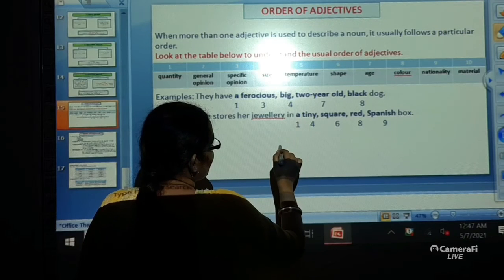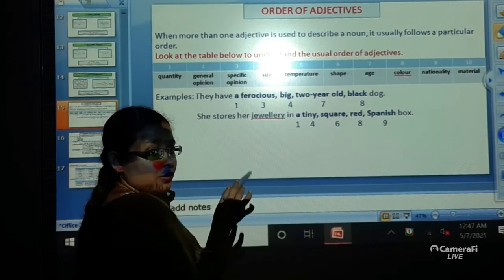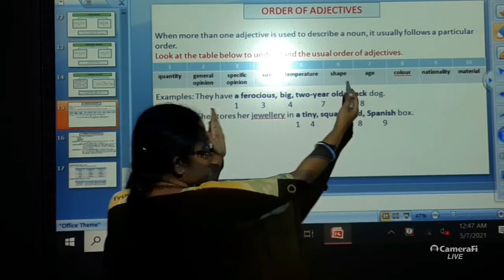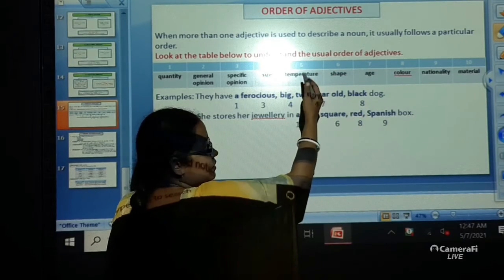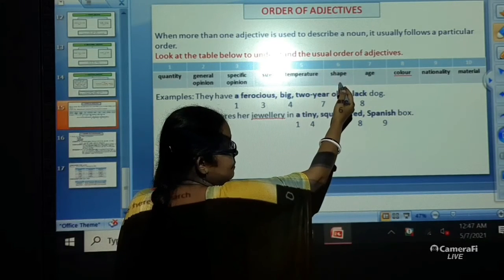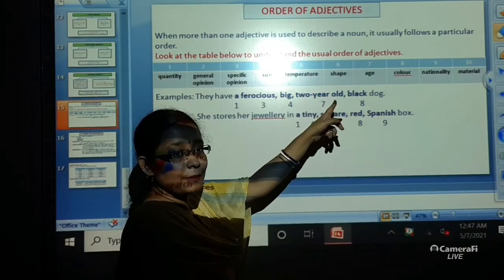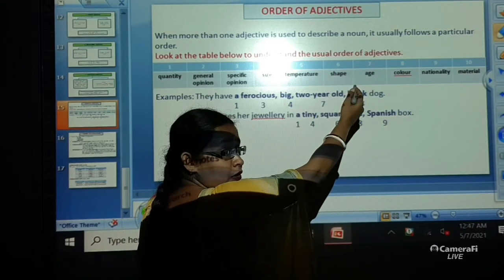Alright. Now, the next criteria that you have is temperature. But in this sentence, we don't have any temperature being given over here. So, we will skip this part. The next that you have in the table is shape. Over here, there isn't any shape of the dog being given, so we are going to skip this shape also.